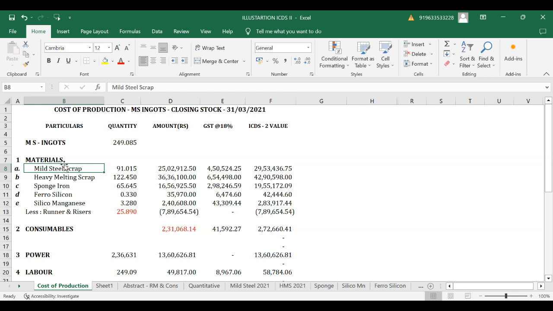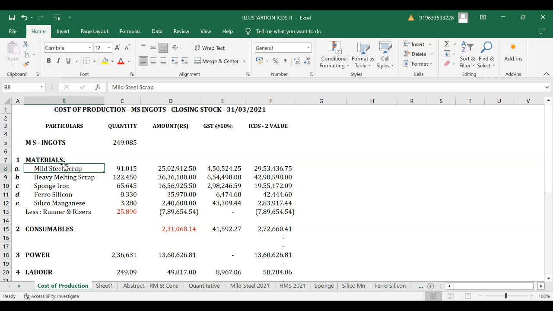So in this factory, if you get an assignment, the finished product would be MS ingot. There would be some work in progress.